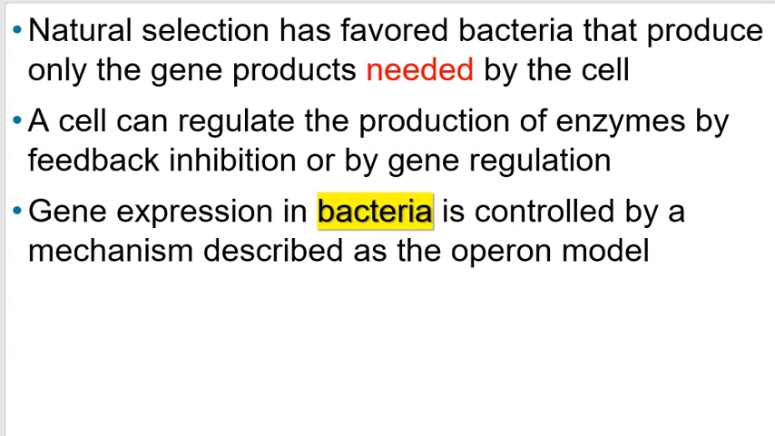And so natural selection has favored bacteria that produce only gene products needed. Why do you want to make something that you don't need? The answer is you don't, right? And so this is where we get to an operon. An operon, or a single promoter, serves a set of functionally related genes, right? So these genes are controlled by a single on or off switch.